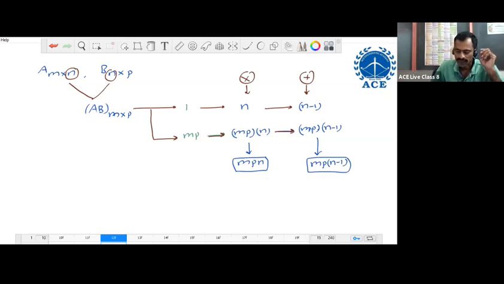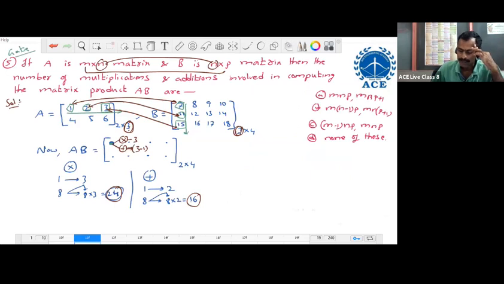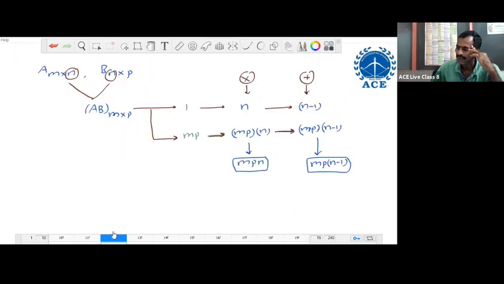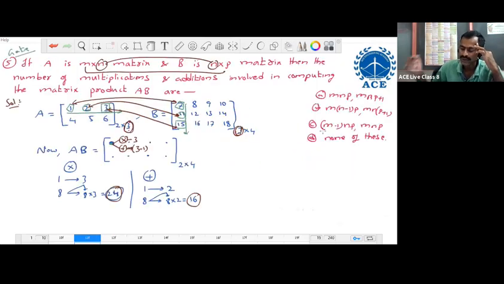So are these two given in the options or not? Check it. MP(N minus 1) is not there. So the answer is D only.